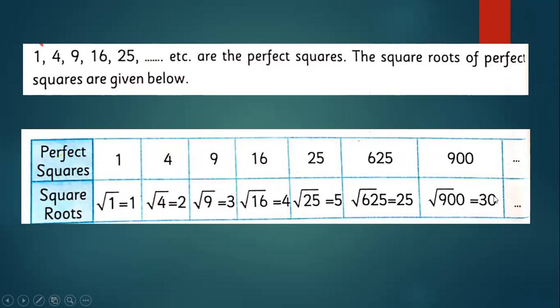How will we find it? This is not our task now; we will do it just after this. You have to understand that by a perfect square we mean that if we multiply this number with itself, it will give you this number again. The same is the case for all of these.